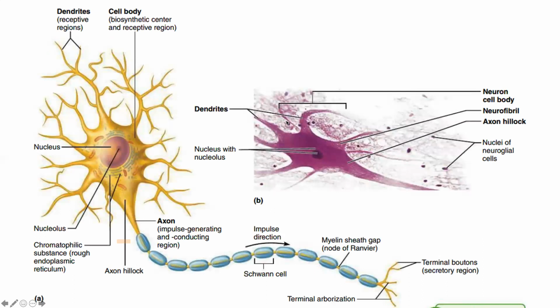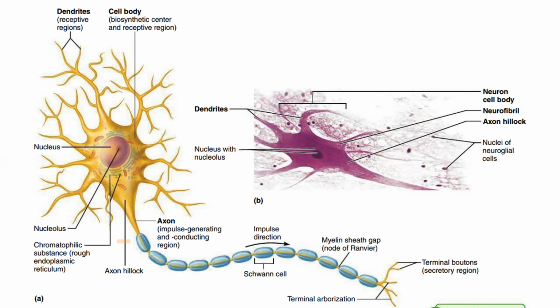If you type neuron on the internet and search for images, you are going to see this type of diagram.